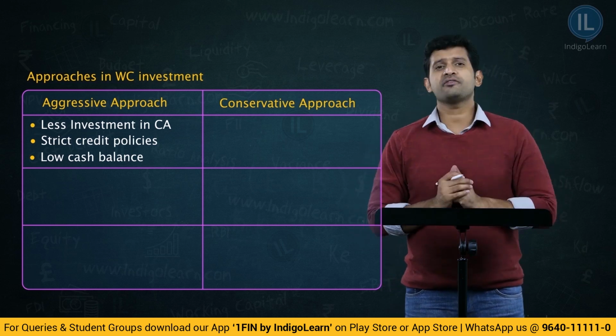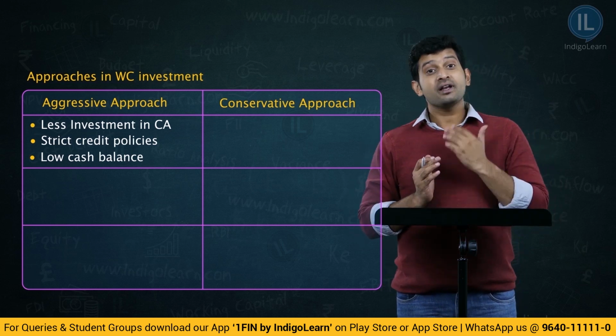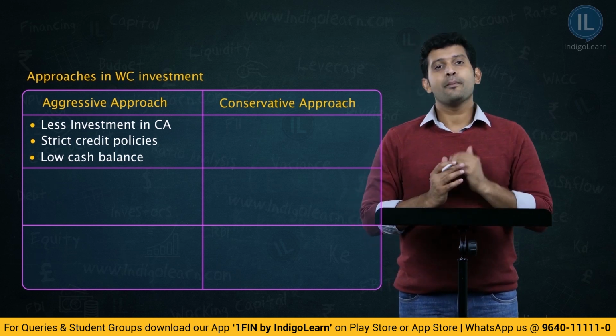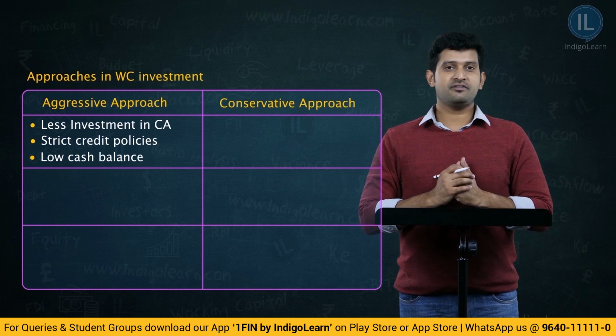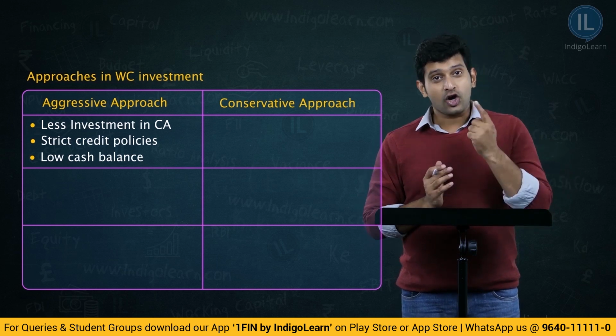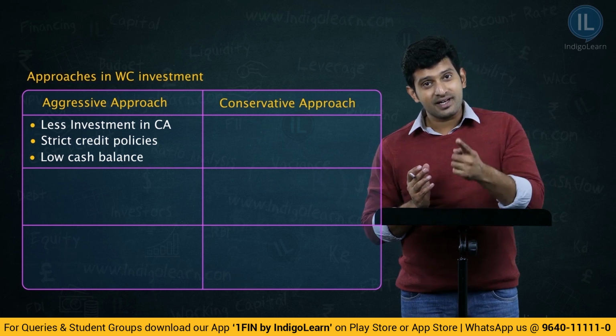What is the good part of investing less? More capital is available, unutilized. Instead of blocking too much funds here, more capital is available for alternative investments. Most important point is, as the capital is less, the cost associated with the capital is less.